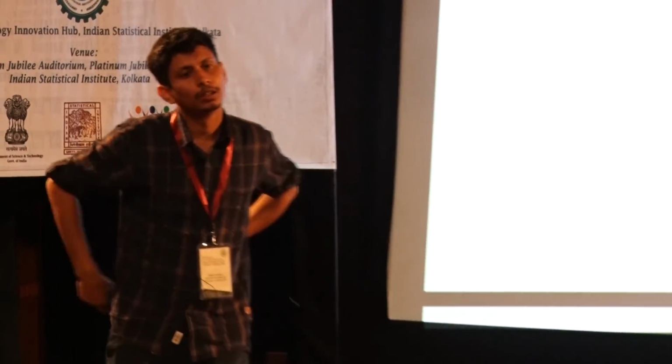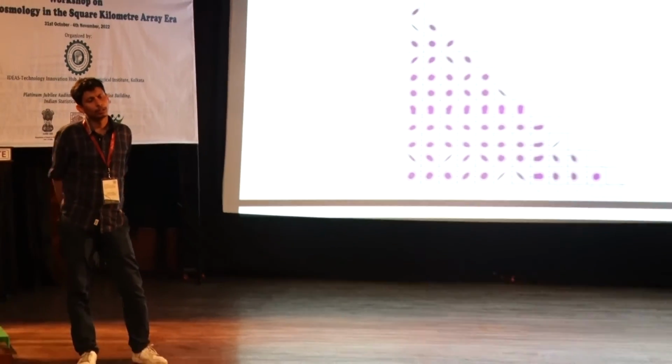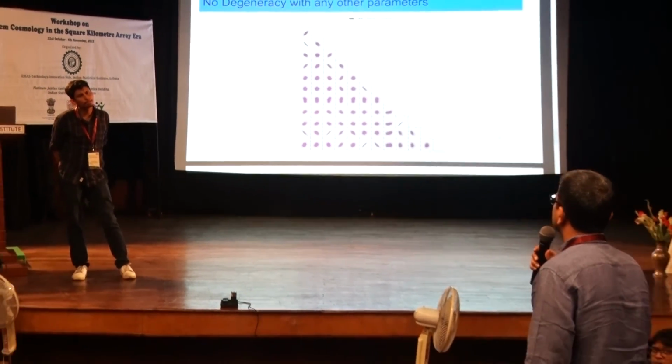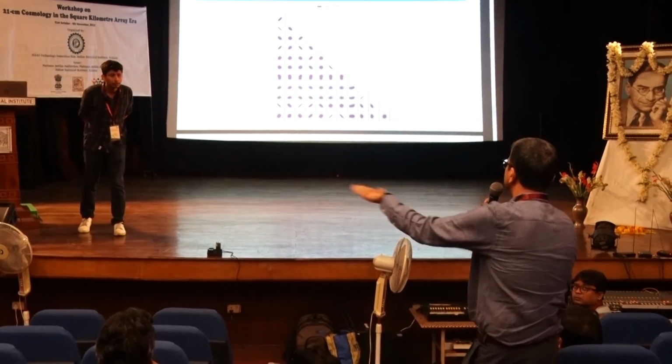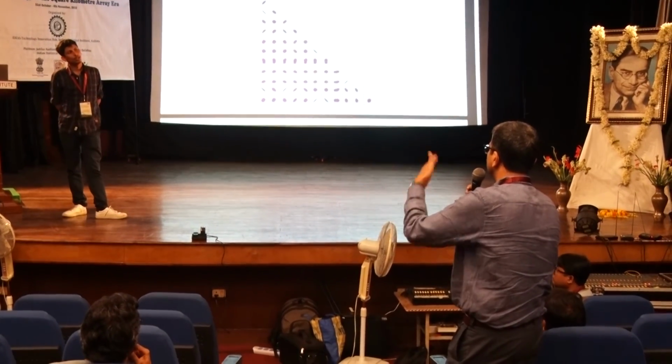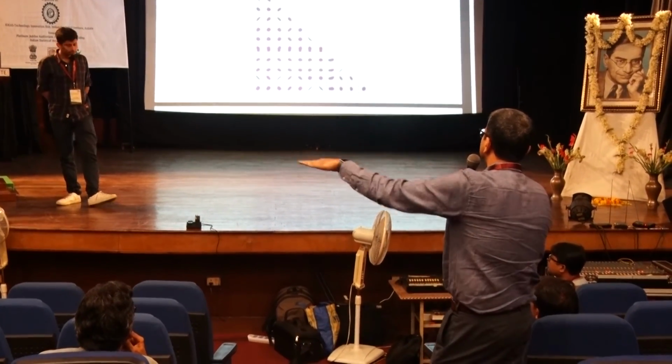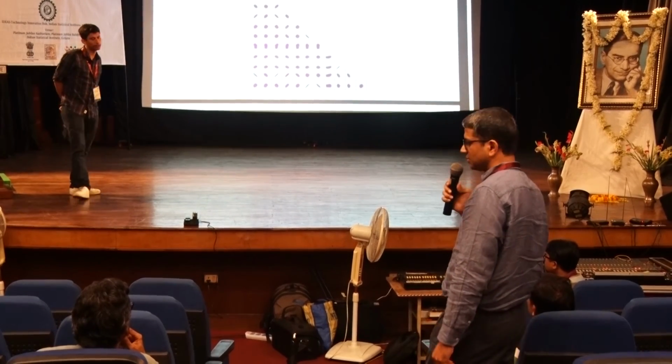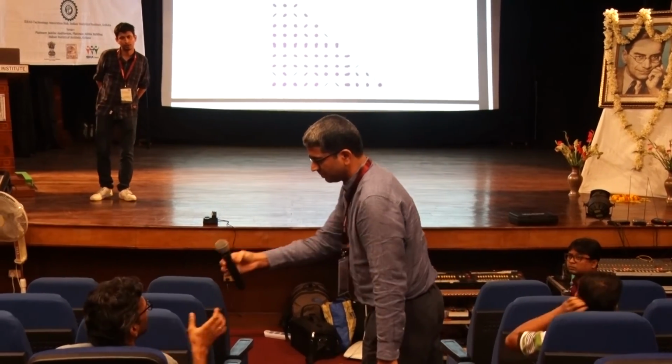Atri, have you tried to infer these constraints from a null measurement? From a null measurement, like a SARAS-like measurement. There is no cosmological signal, but that will still constrain your warm dark matter. No, I have not tried. That's a good idea. Yeah, I have not tried.